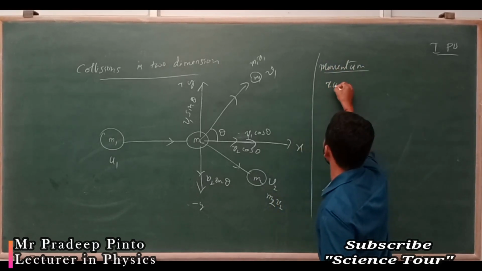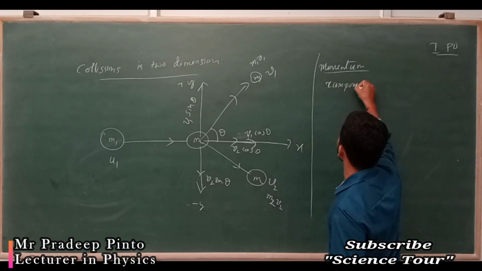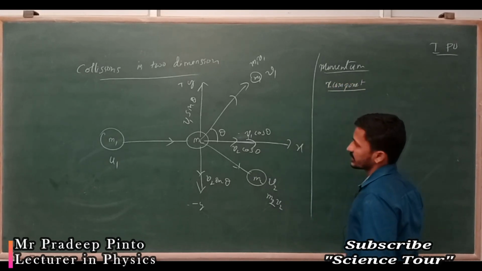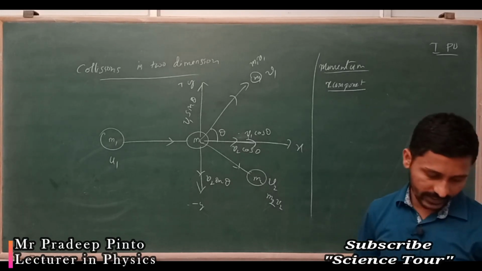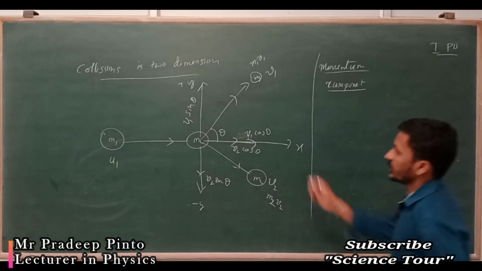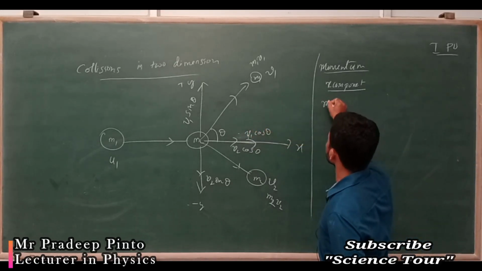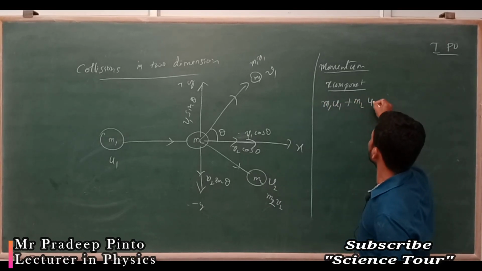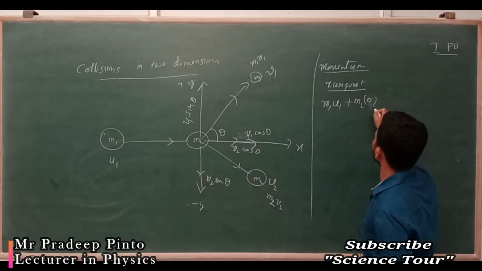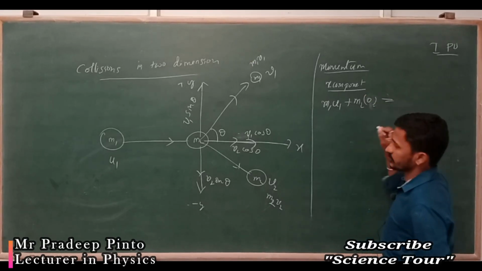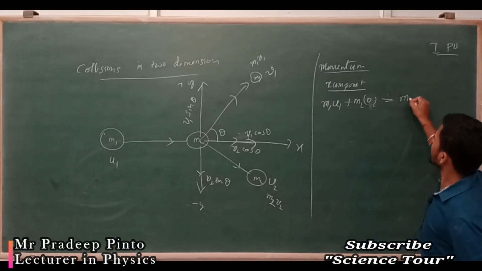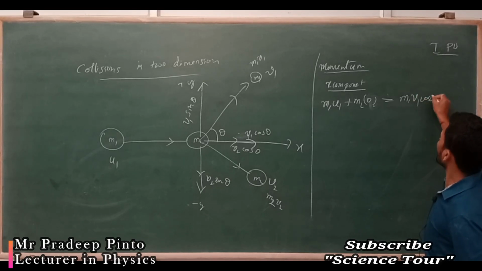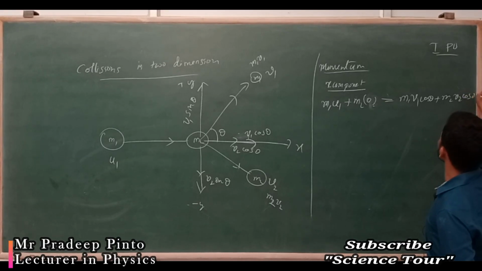So for the x component momentum, I can write down the x component momentum. Initial momentum in the x direction is m1 u1 plus m2 u2, which is 0, and this is equal to the final momentum, m1 v1 cos theta plus m2 v2 cos theta.